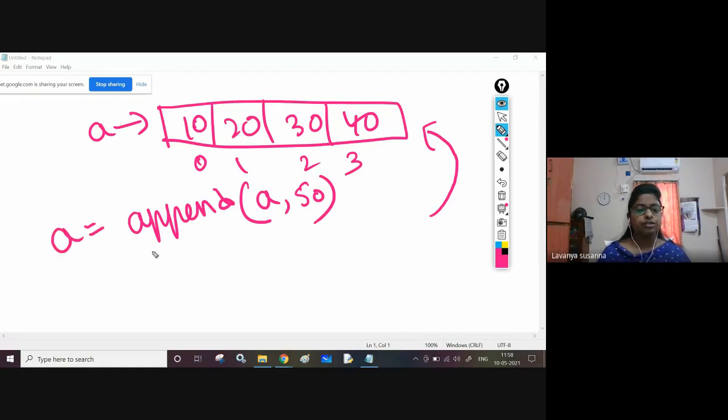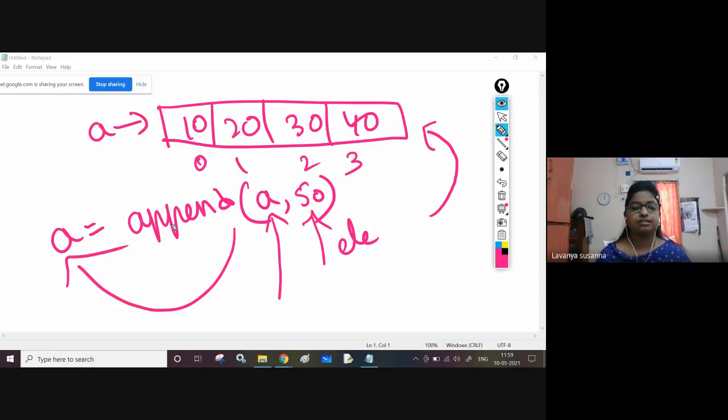A equal to append. If you want to append, what will it do? It will add the element to the end of the array. So just use the append function. A equal to append of the array name, and pass the element which you need to append. What will this function do? It will append the element 50 to the end of the array and return it.